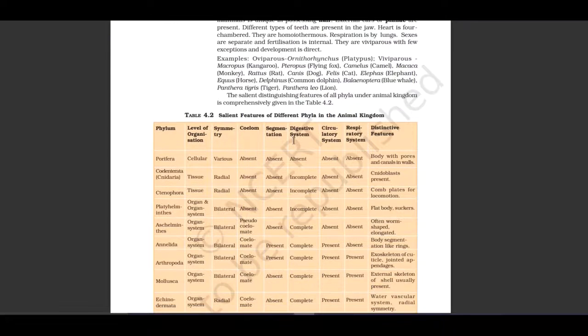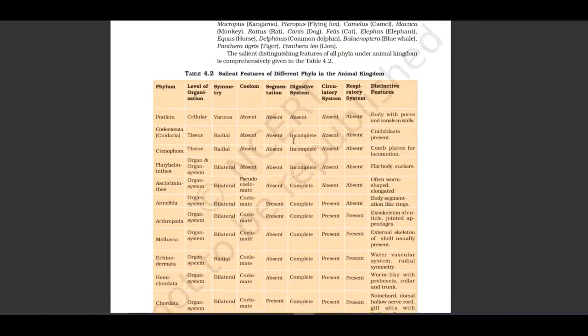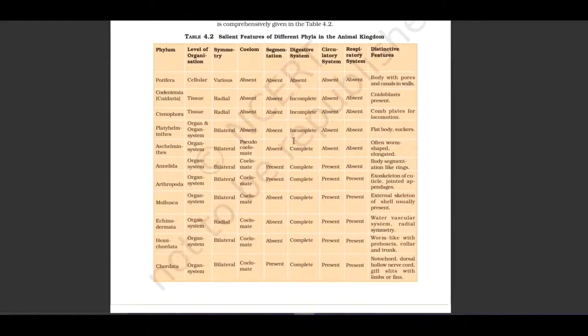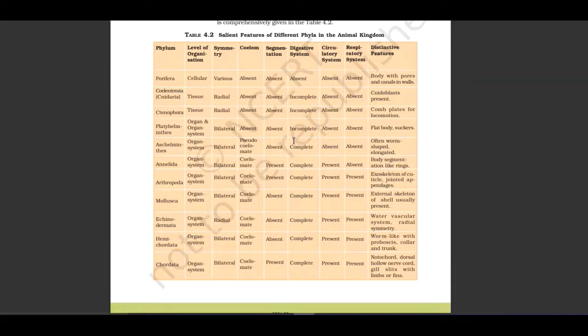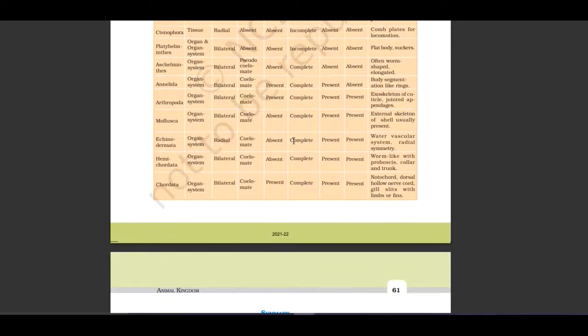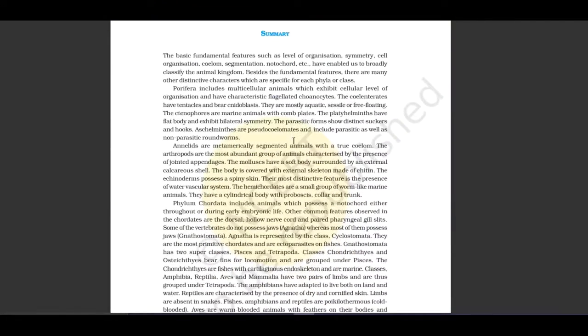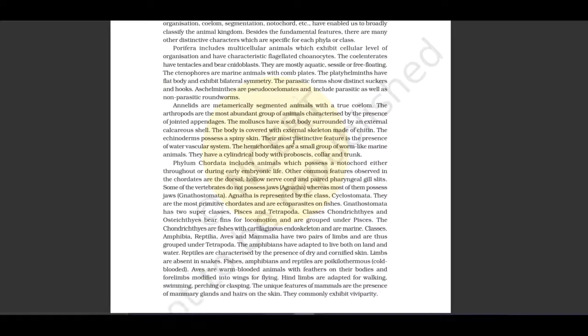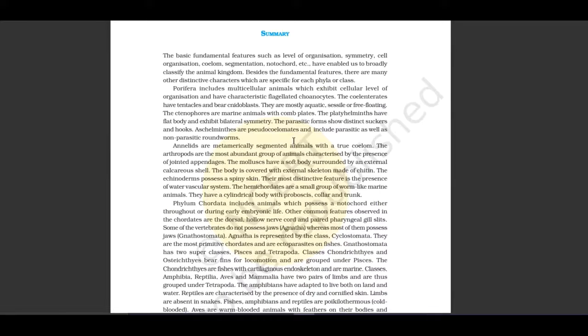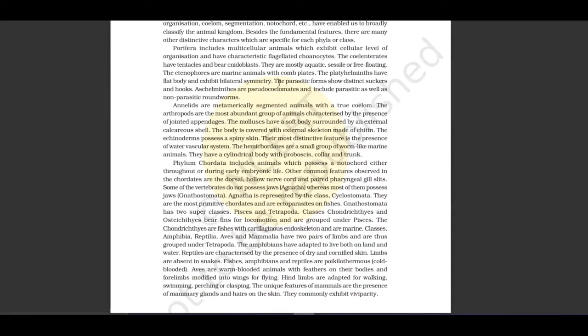The salient distinguishing features they have mentioned here in the table. You go through the table so that you get an idea about the phyla and comparison. Let us see the last part of this chapter, summary. The basic fundamental features such as level of organization, symmetry, cell organization, coelom, segmentation, notochord, etc. have enabled us to broadly classify the animal kingdom.